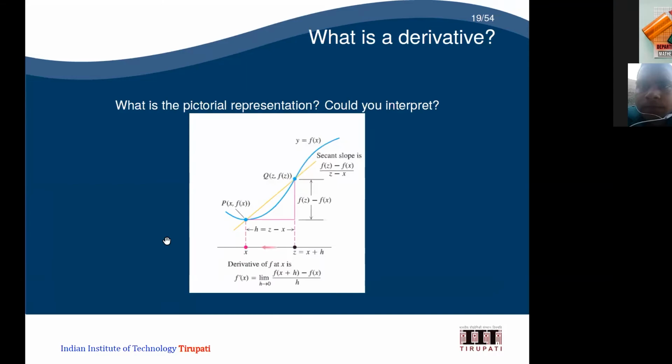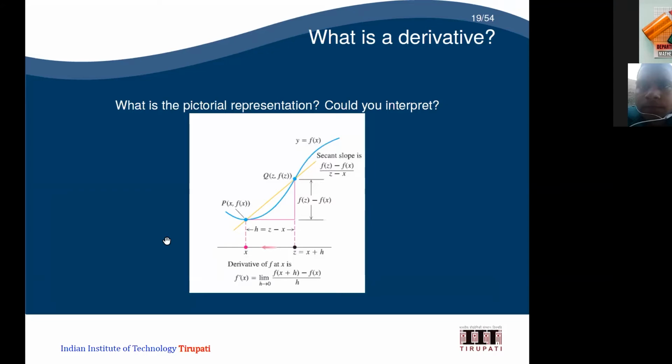So this you might have seen as the geometrical interpretation. You have a curve, and for this curve I need to find the derivative. So for that, we take a point here. This is the way you can see it in the Thomas Calculus books. I take something like x here, and then x plus delta x. I am just trying to find the ratio of this.